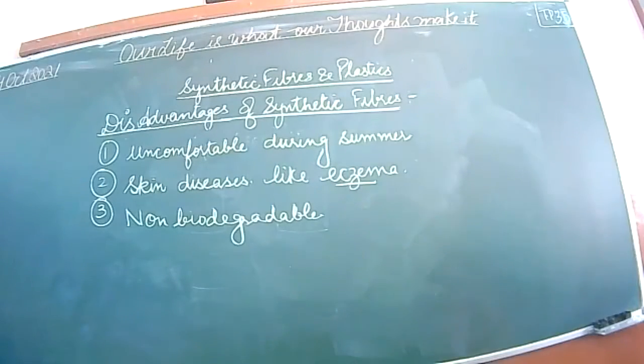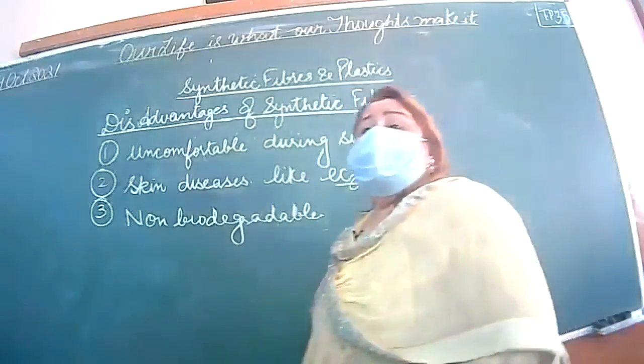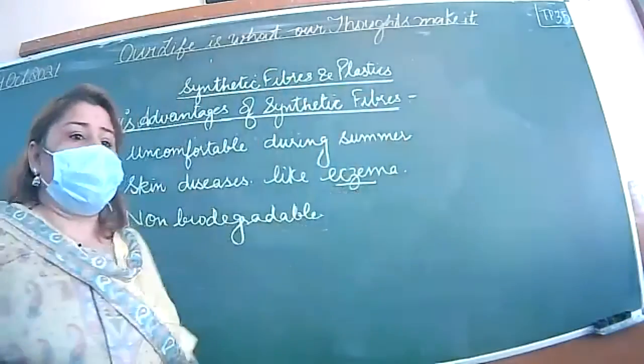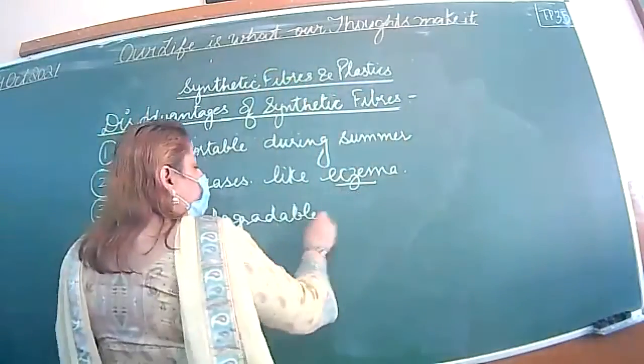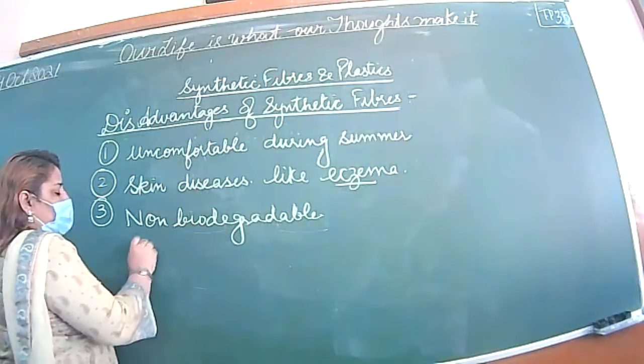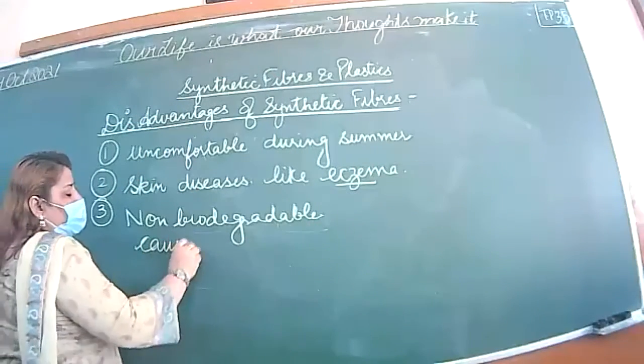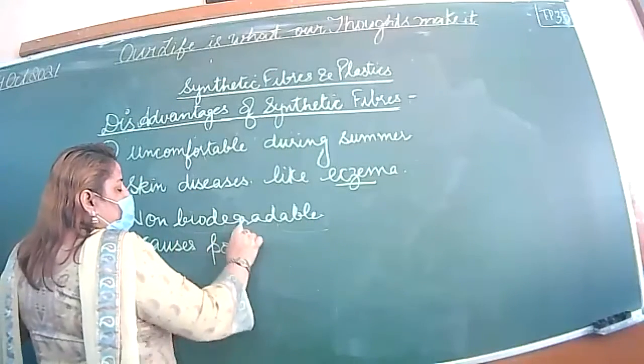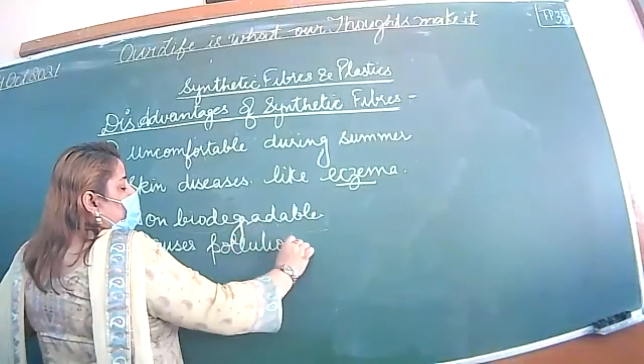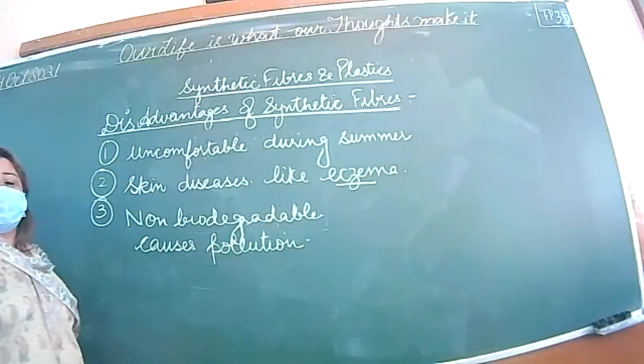So if they will not decompose easily, then what will happen? It causes pollution.